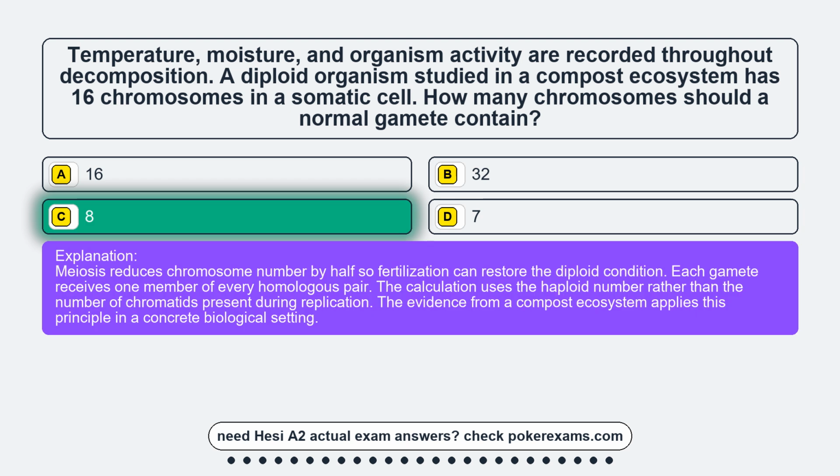Meiosis reduces chromosome number by half, so fertilization can restore the diploid condition. Each gamete receives one member of every homologous pair. The calculation uses the haploid number rather than the number of chromatids present during replication. The evidence from a compost ecosystem applies this principle in a concrete biological setting.